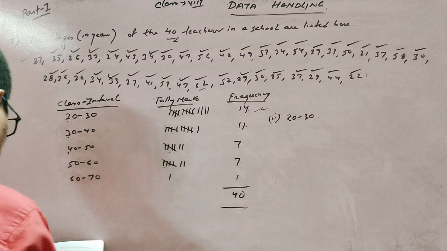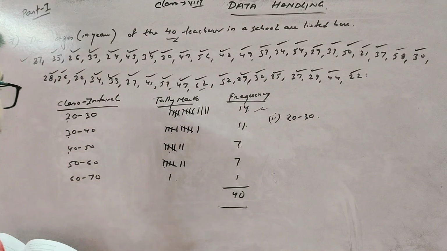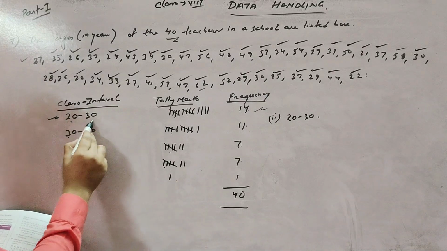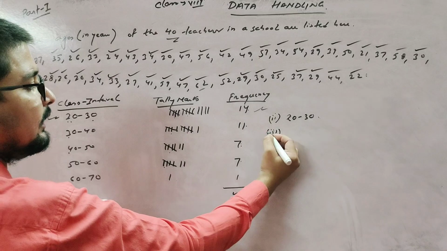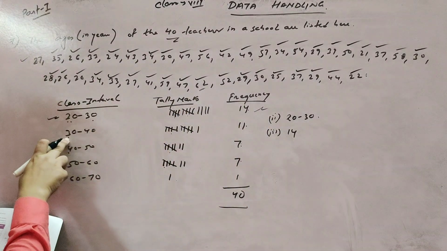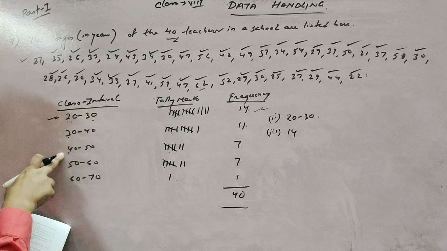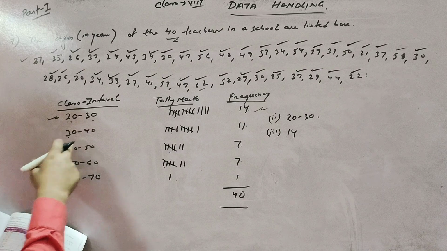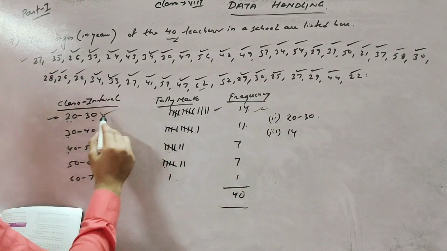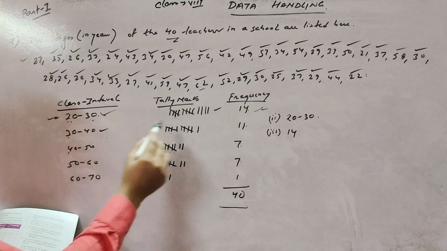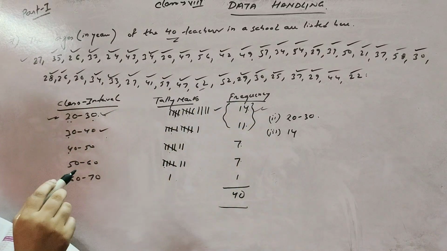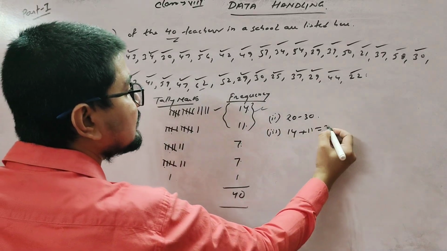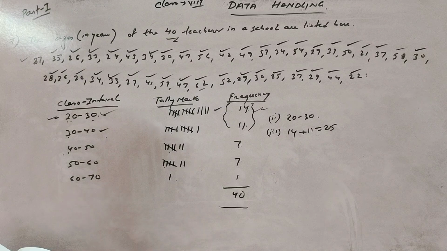Okay, how many teachers are less than 40 years of age? This is the age of 20 to 30, that means 14 teachers, and this is the age group of 30 to 39, because 40 begins from here. So these two groups are less than 40 years, because this is up to 29, and this is up to 39. So 14 plus 11, that means 25 teachers are less than 40 years.